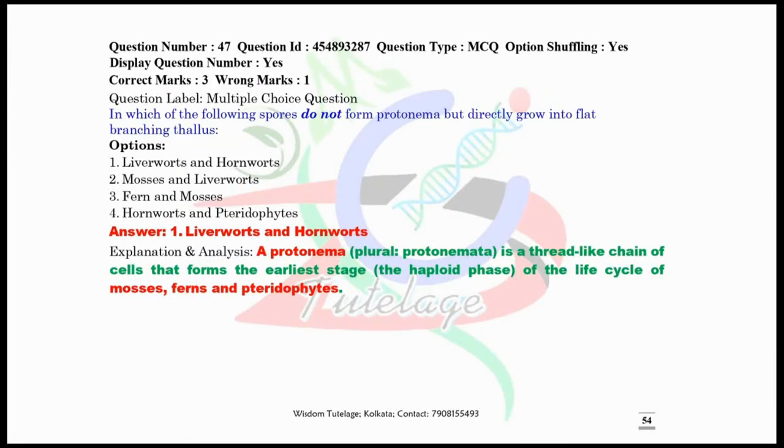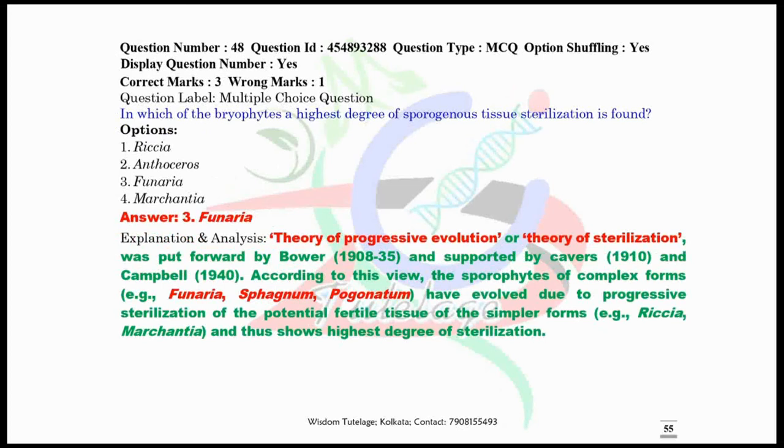Now question number 47. In which one of the following do spores not form protonema but directly grow into a flat branching thallus? The answer is liverworts and hornworts. A protonema is a thread-like chain of cells that forms the earliest stage of the life cycle of mosses and ferns. But pteridophytes and ferns are not present in the options along with the liverworts and hornworts. So the correct option is liverworts and hornworts.